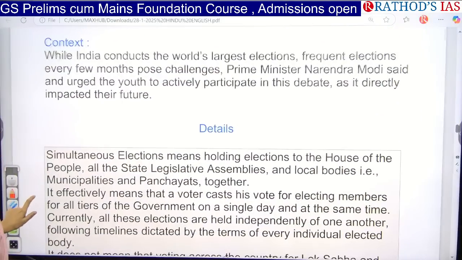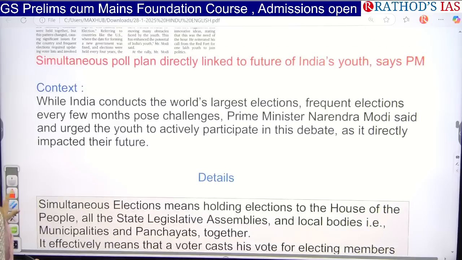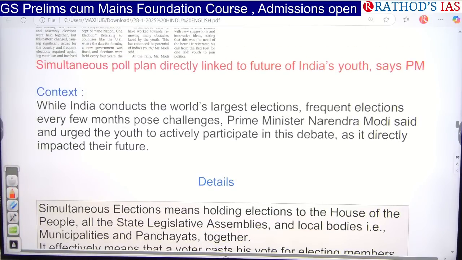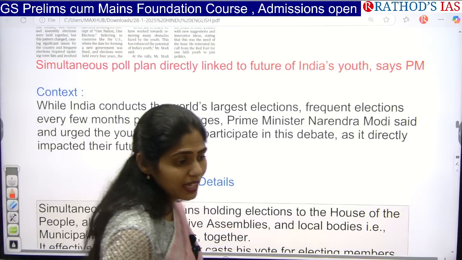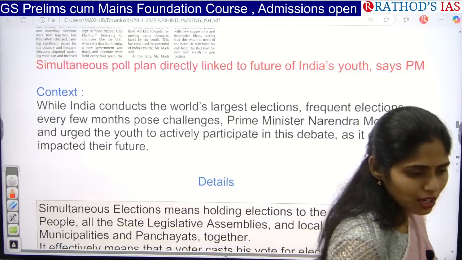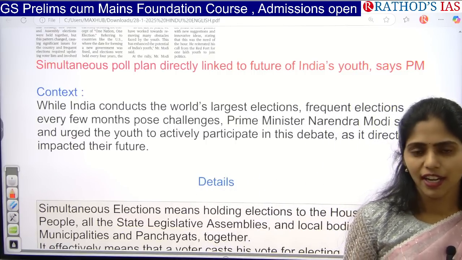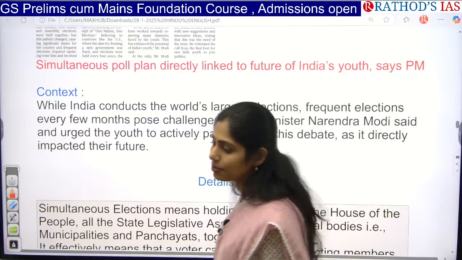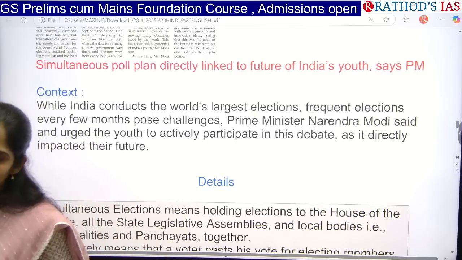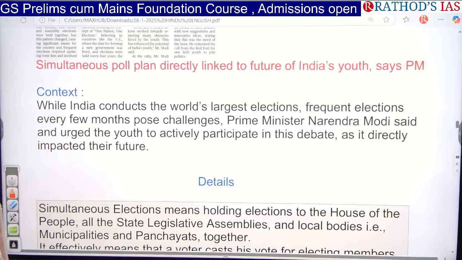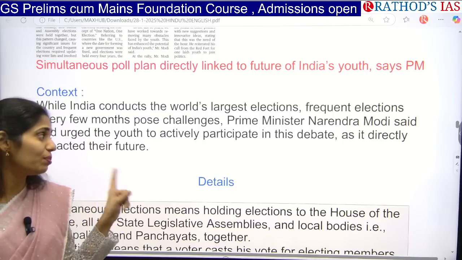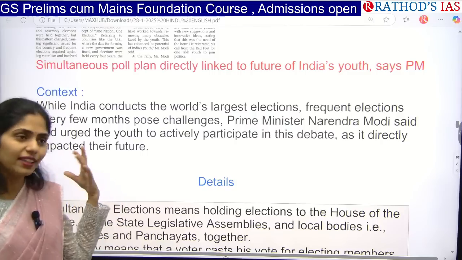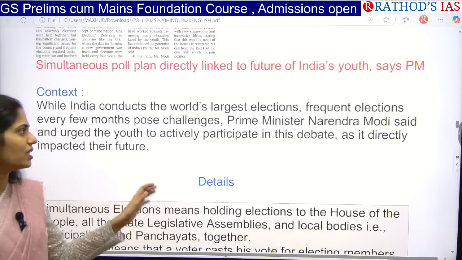why it is in the news. So actually our Prime Minister said that youth have to participate in the debates regarding simultaneous elections, whether we can go with simultaneous elections or not. Because today's children are tomorrow's citizens, right? Today's citizens are going to be the members of parliament or legislative assembly tomorrow, right? So today's youth may participate in politics tomorrow. Because of this, our Prime Minister urged that each and every citizen of India should know about simultaneous elections, and especially youth have to participate in the debates, so that their future will be impacted. That is the thing which he mainly said.